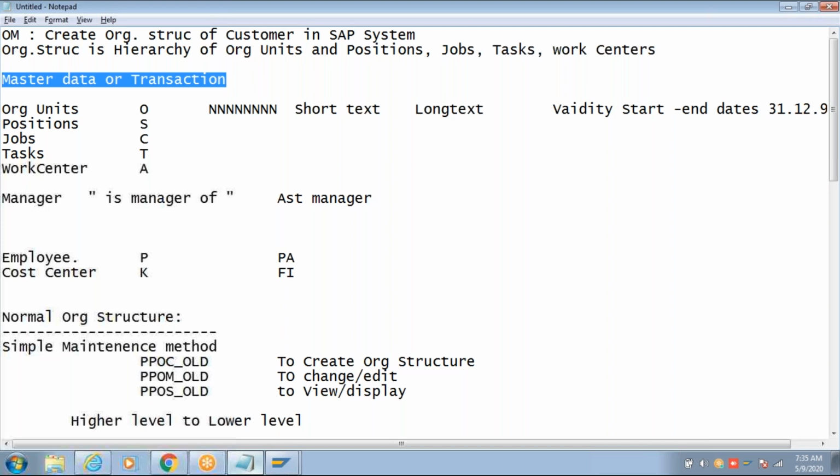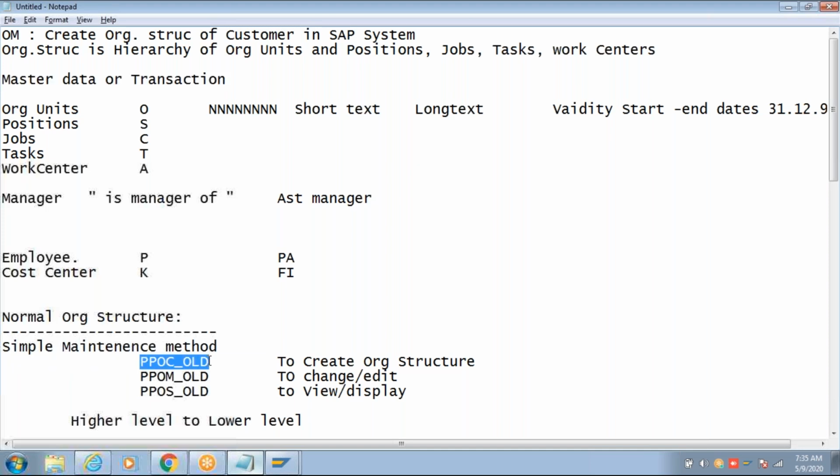So no transport is generated, which means in the testing client you have to create it, in quality you create dummy data, but in production the objects you create in OM are the real-time objects. So let's see how to create the organization structure right from the beginning.